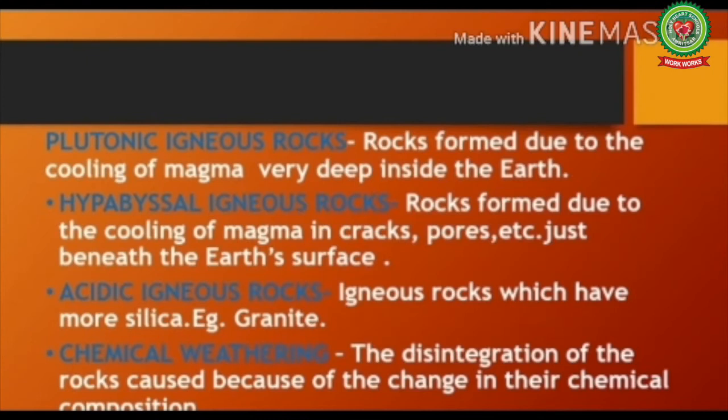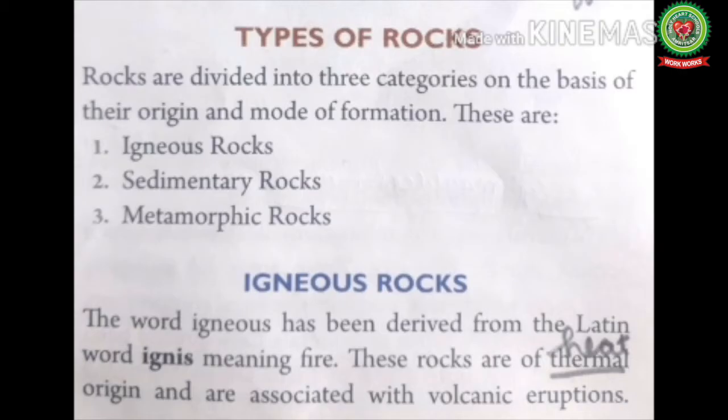Number 6. Plutonic igneous rocks, rocks formed due to the cooling of magma very deep inside the earth. Number 7. Hypabyssal igneous rocks, rocks formed due to the cooling of magma in cracks, pores, etc. just beneath the earth's surface. Number 8. Acidic igneous rocks which have more silica, example granite. And at last we have chemical weathering, the disintegration of rocks caused because of the change in their chemical composition.